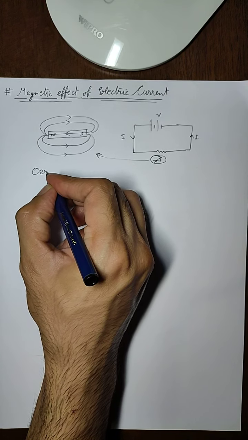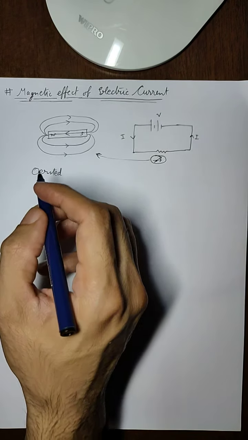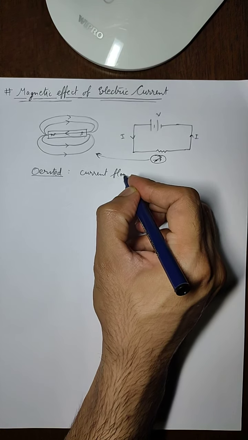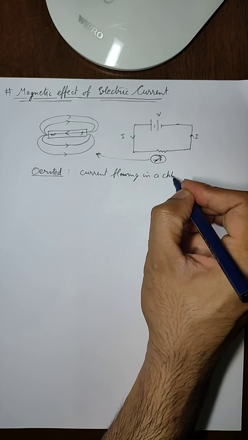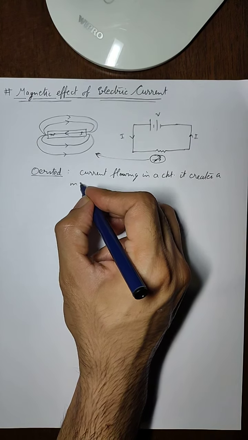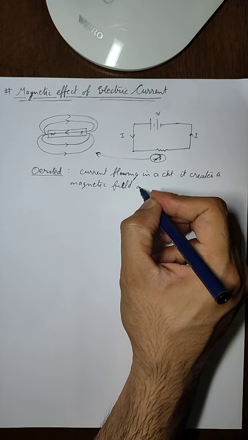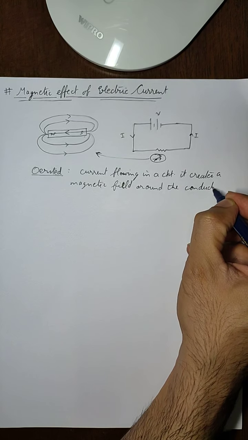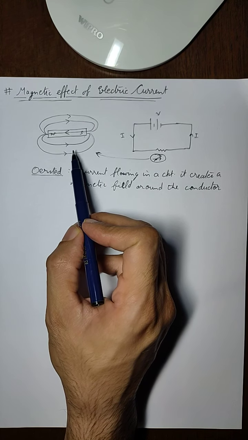This experiment was done by a scientist named Oersted, and he said that whenever current is flowing in a circuit, it creates a magnetic field around the conductor. Around the current carrying conductor, a magnetic field is created, and that magnetic field has the same properties as the magnetic field of a bar magnet.